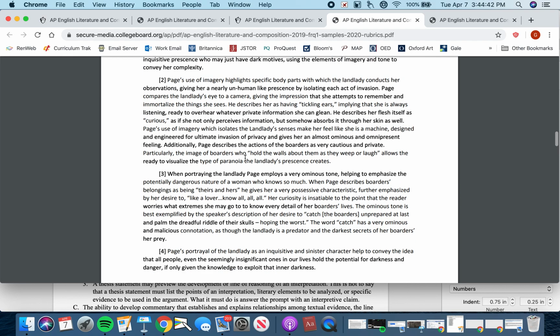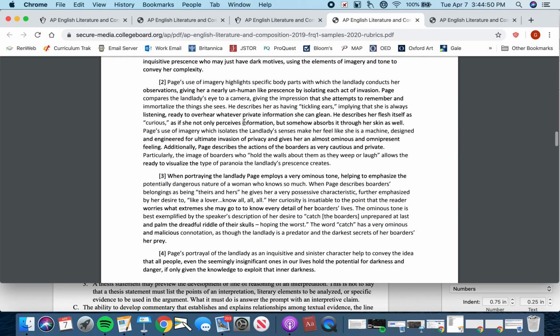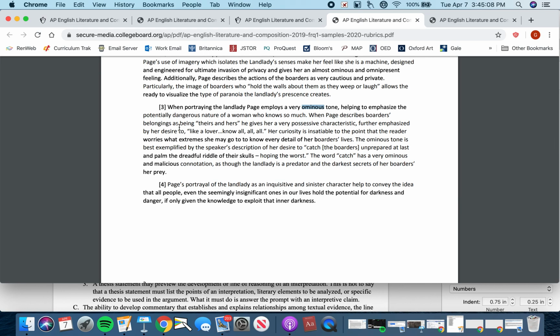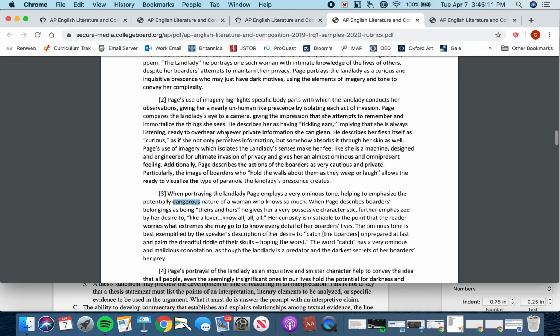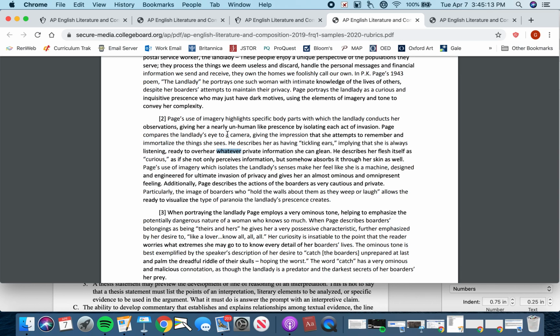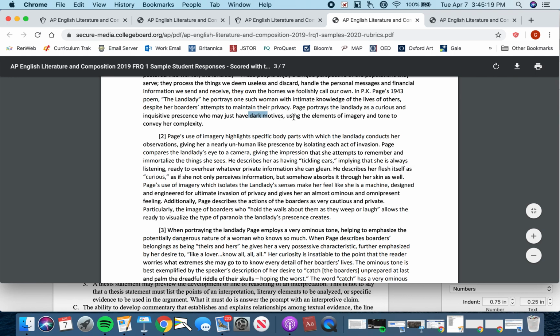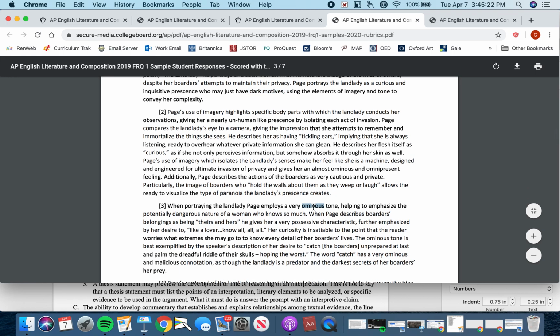It's hardwired into her nature, and she attempts to fulfill those needs no matter what the cost, no matter the extent to which she invades the privacy of those around her. Then the student talks about the very ominous tone. I hate that word, so please don't use that kind of language. It's just ominous, used to emphasize the potential dangerousness of the woman. So she's inquisitive, mechanistically desiring of intimate knowledge, and also perhaps has these dark motives, which is conveyed through the ominous tone of the speaker.